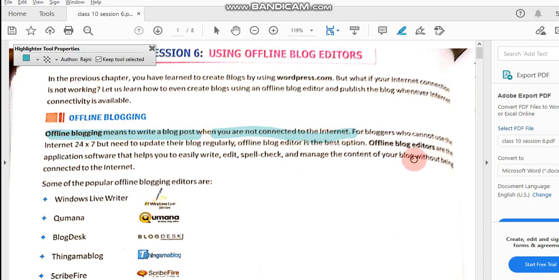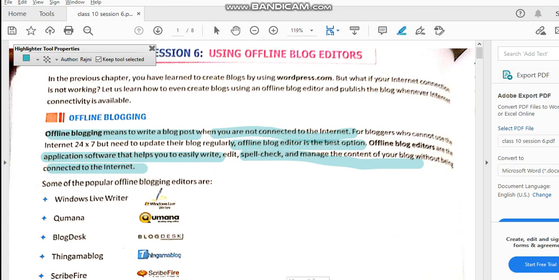For bloggers who cannot use the internet 24/7 but need to update their blog regularly, an offline blog editor is the best option. Offline blog editors are application software that helps you to easily write, edit, spell check and manage the content of your blog without being connected to the internet.